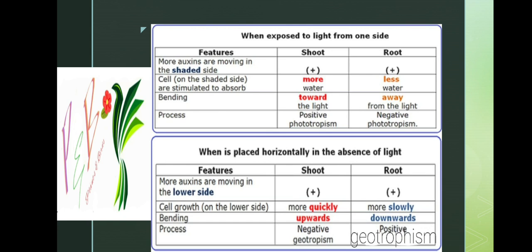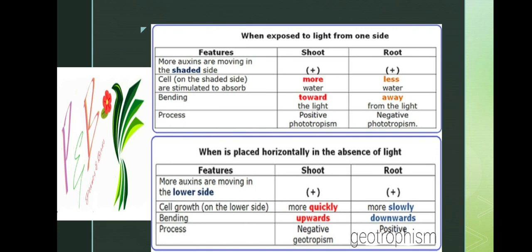When we consider phototropism, the shoot must move upward, towards the light. That is positive. The root will grow downward, away from the sunlight. That is downward, so that is negative phototropism. This must be mentioned. Only keep this in your mind.